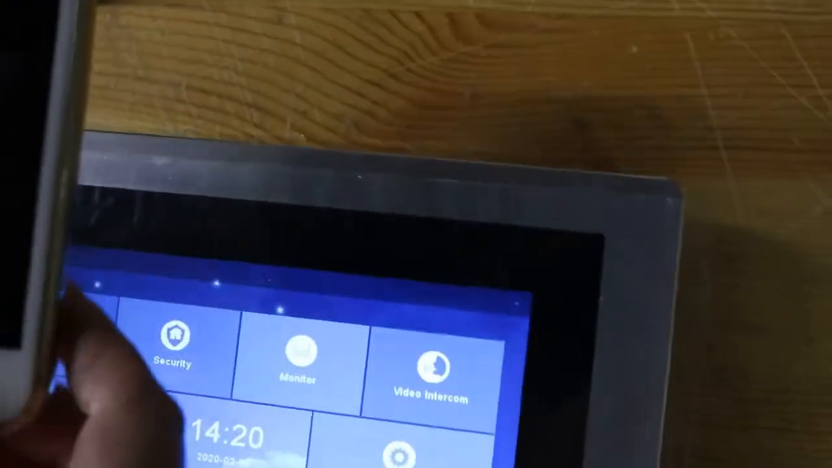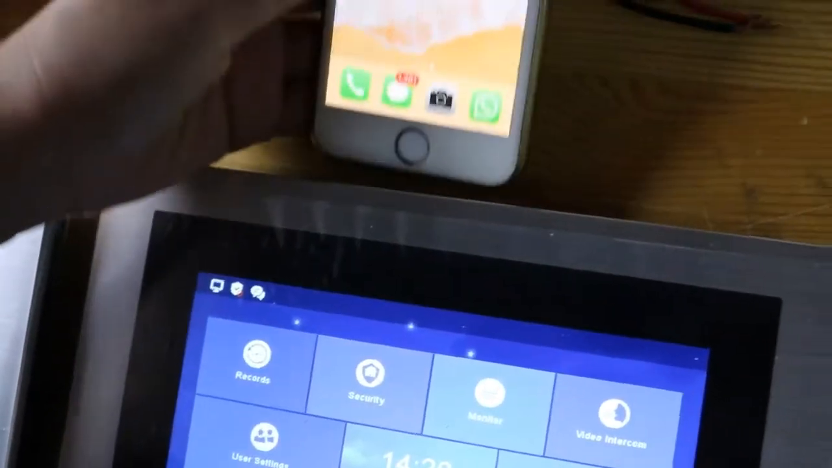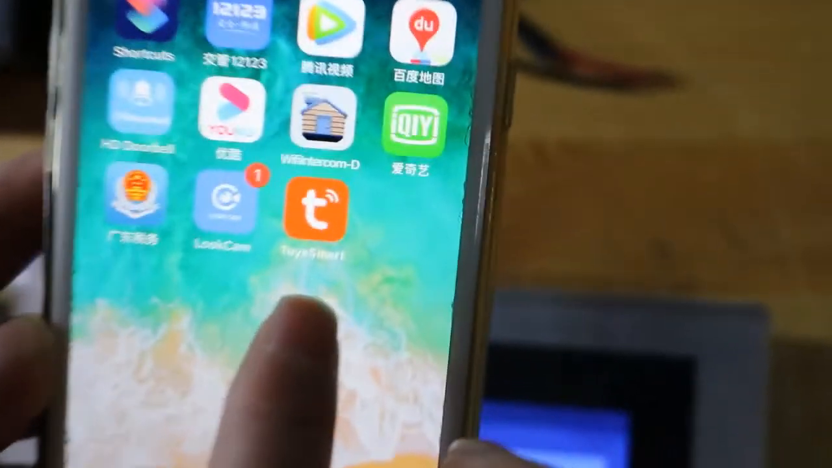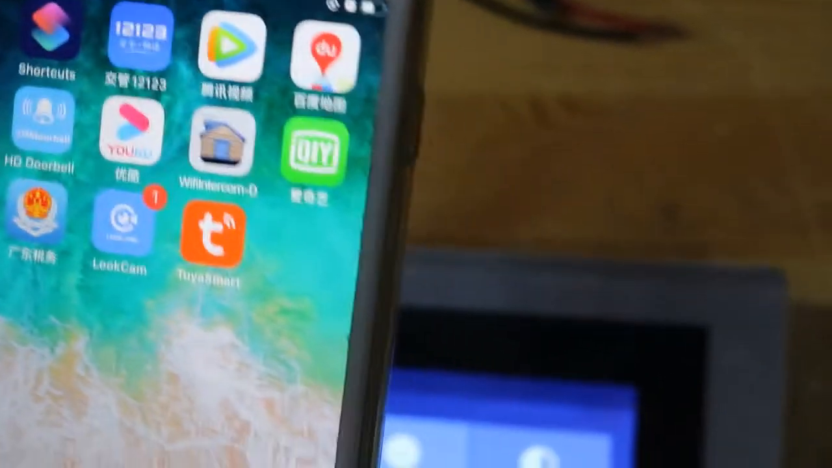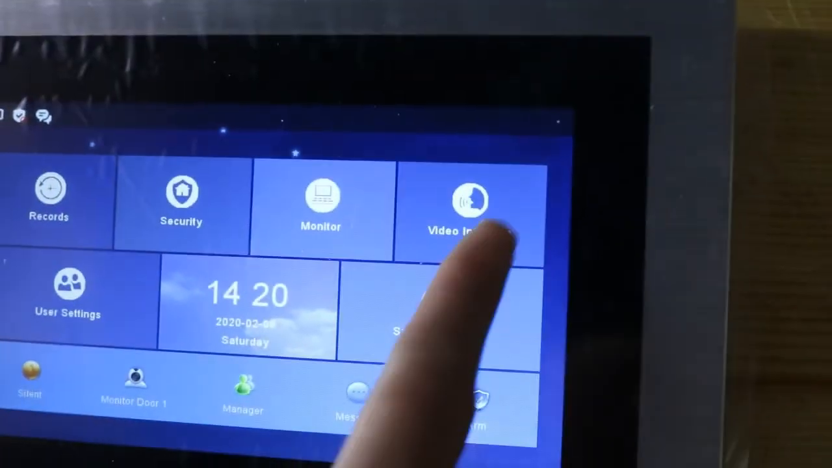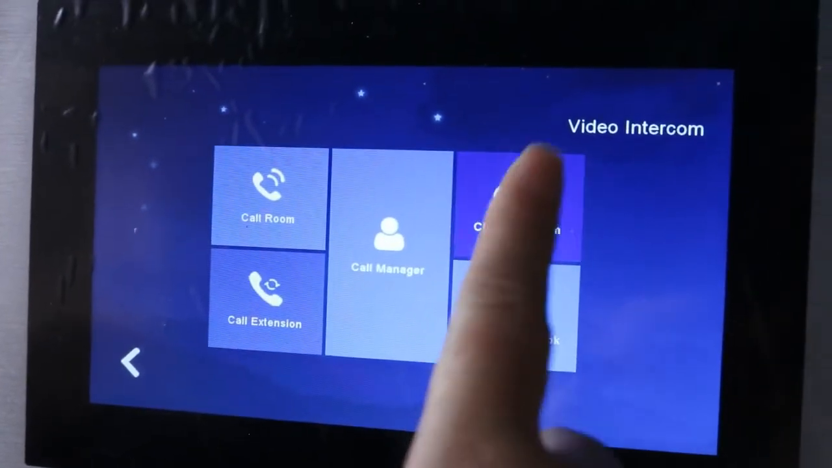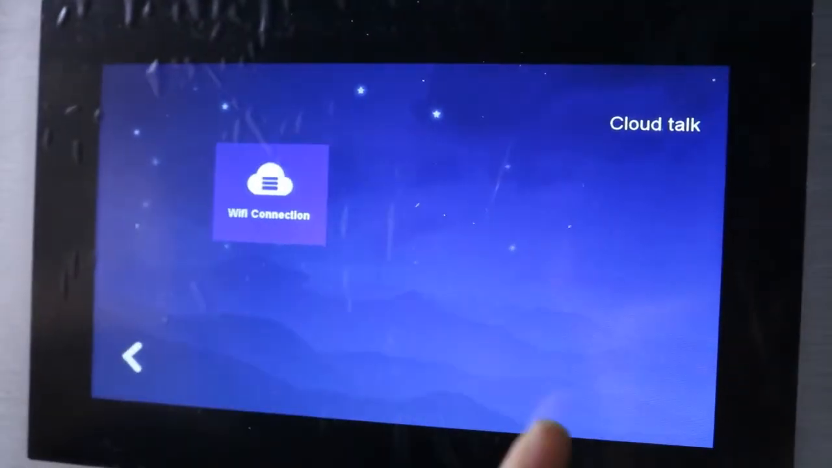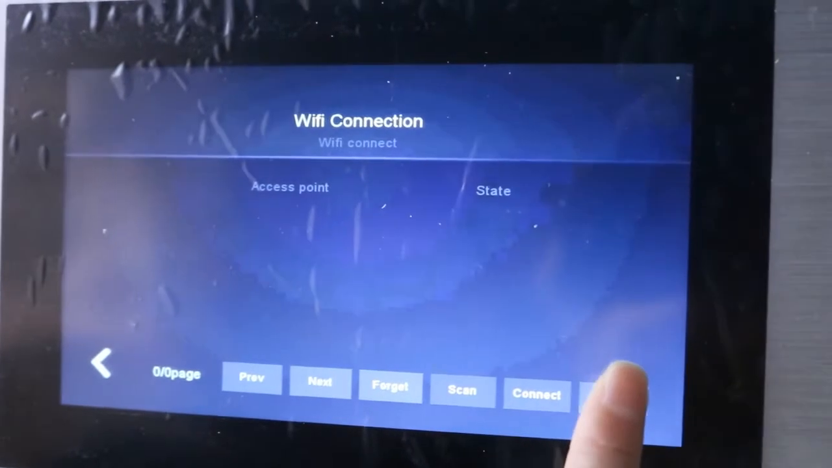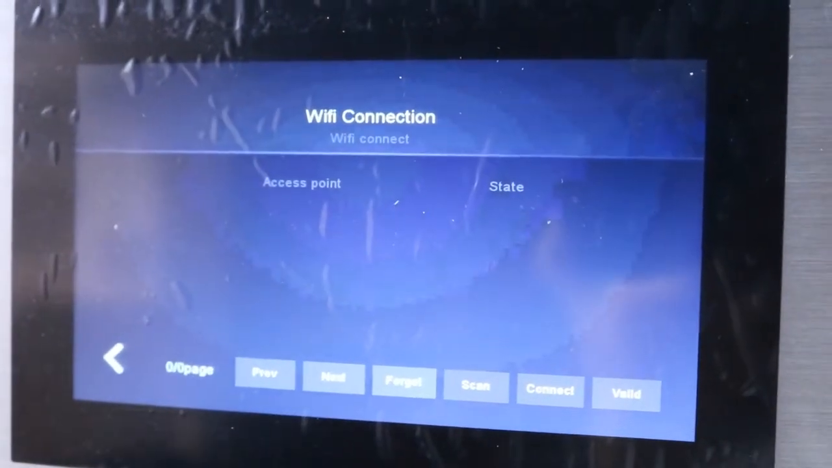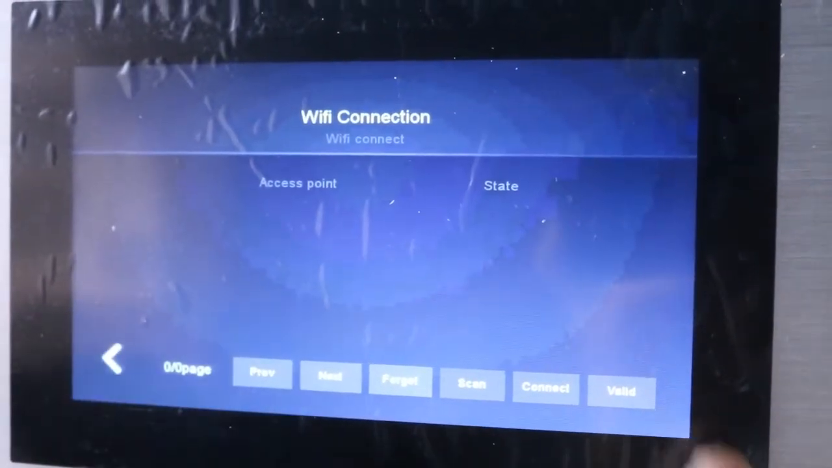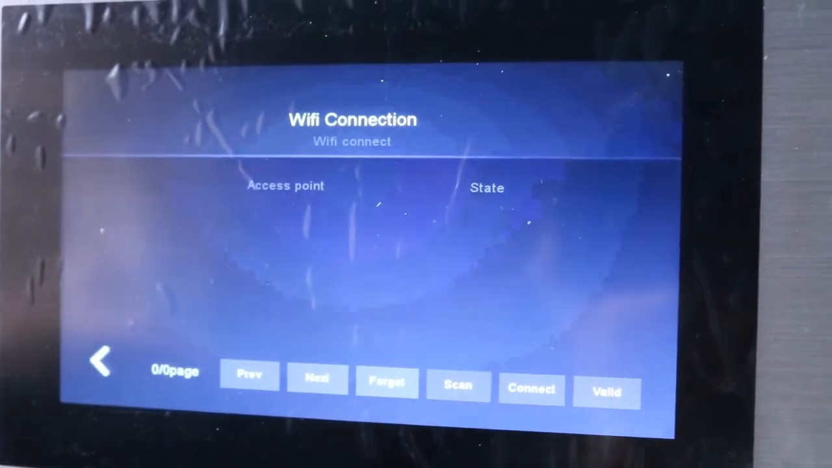Now I will show you how to connect the app. The app is Tuya Smart. Here, video intercom and cloud intercom, Wi-Fi connect. Then back to the system to restart.